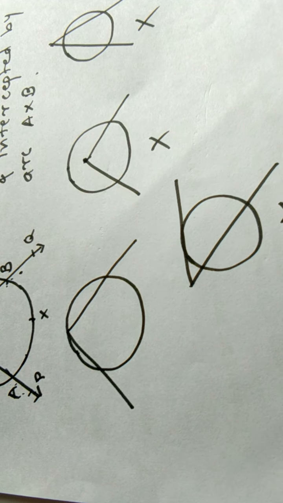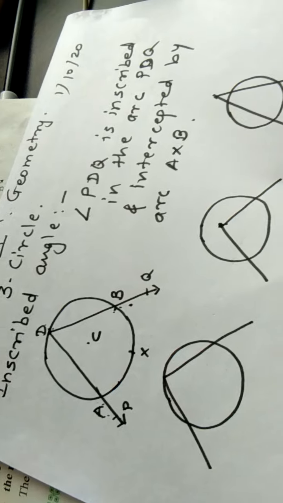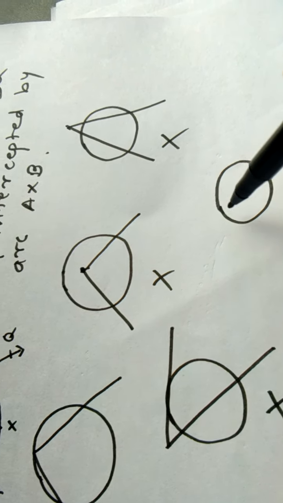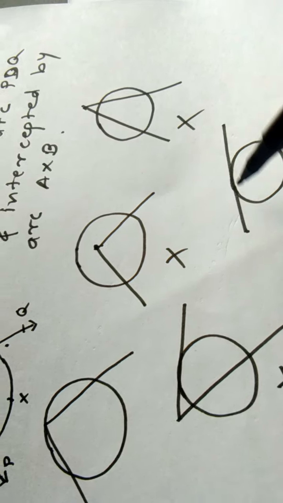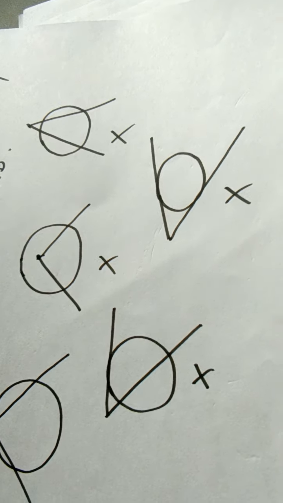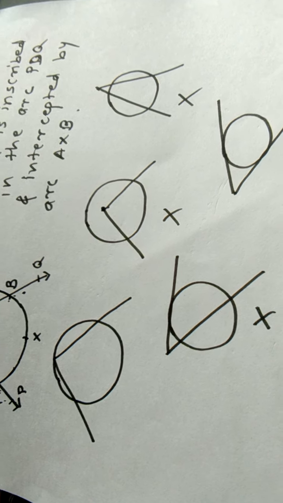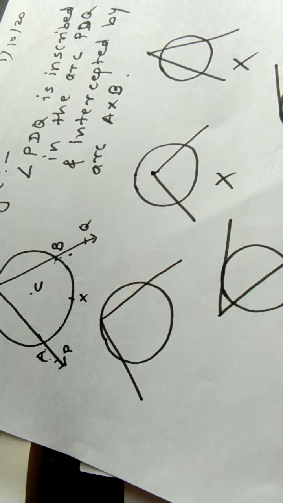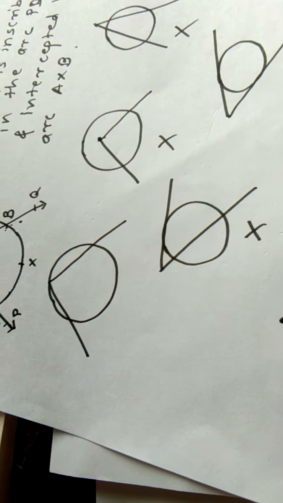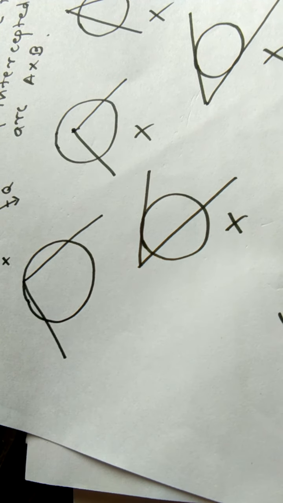For an inscribed angle, if there are two tangents from a point outside the circle, it is also not an inscribed angle. For an inscribed angle, the vertex of the angle must lie on the circle.